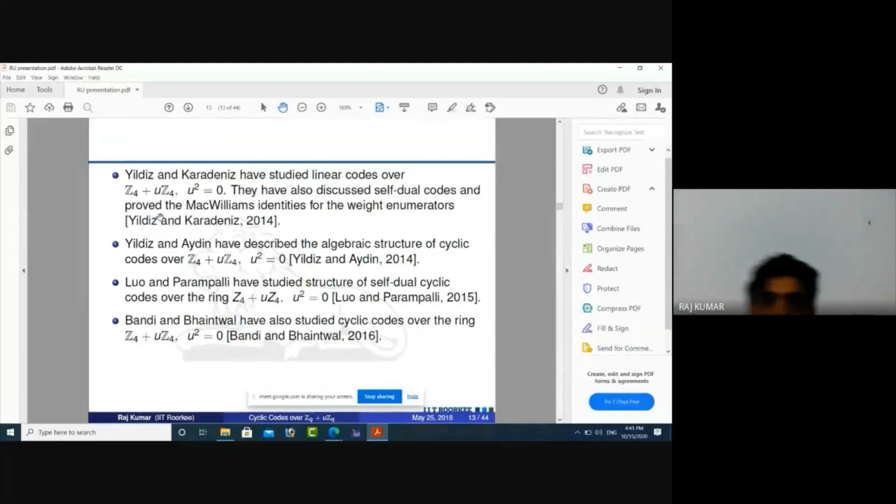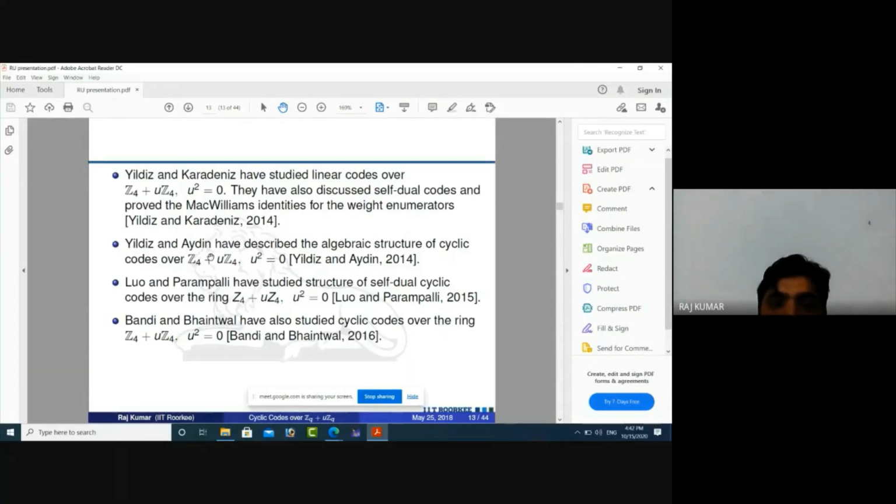Many other researchers have also studied some type of codes over this ring Z4 plus uZ4. First, Yildiz and Karadeniz have studied linear codes over this ring. They have also discussed self-dual codes and proved the MacWilliams identity for the weighted enumerators. MacWilliams identity means there is an identity in coding theory which relates a code C to its dual C perp.